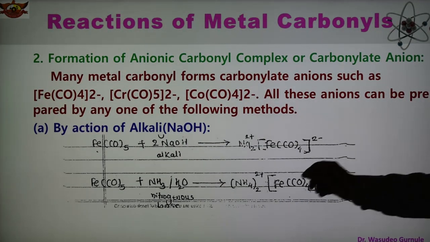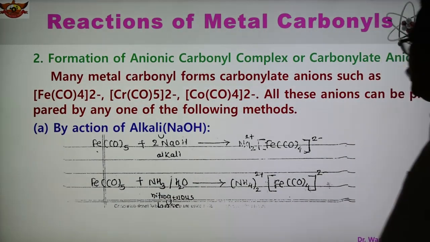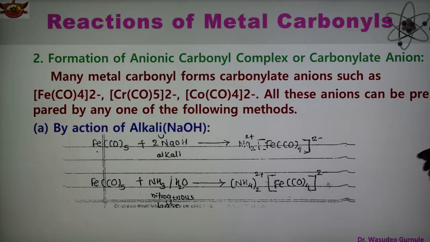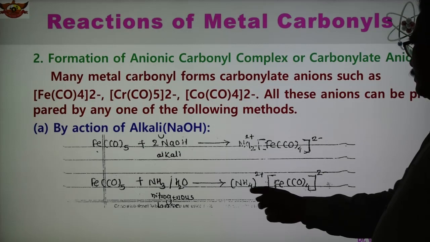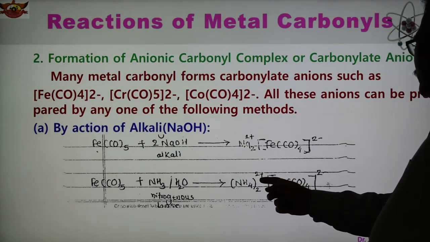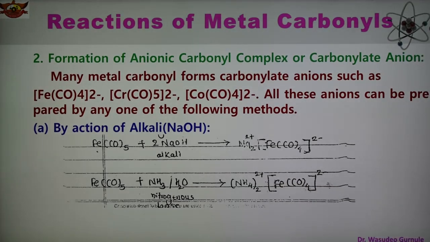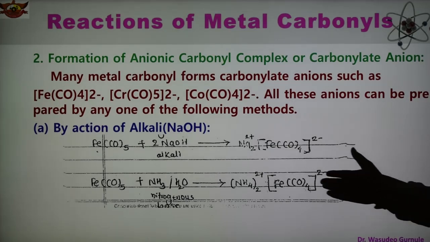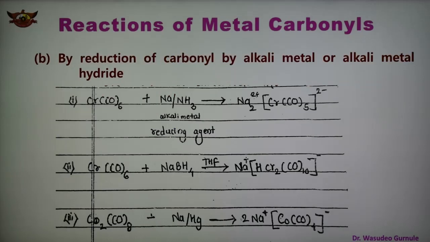Another reaction is given here. Fe(CO)5 will react with ammonia or water. This is the nitrogenous base, and here it forms NH4 twice, 2 hydrogens added. So NH4 plus, 2 NH4 plus Fe(CO)4 2-, and CO gets released. So these are the reactions taking place by the action of alkali, that is NaOH.